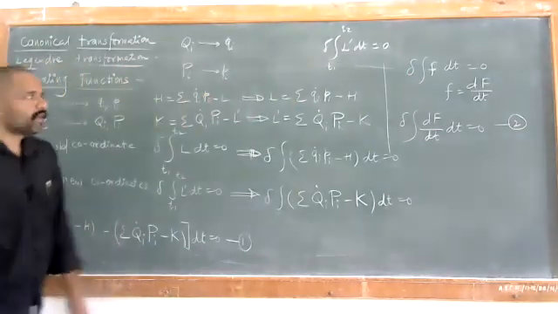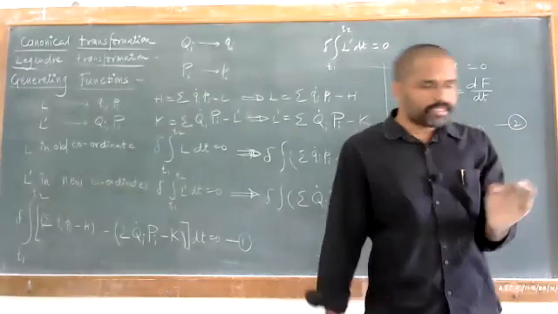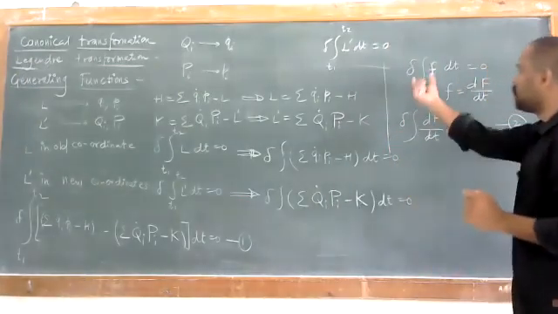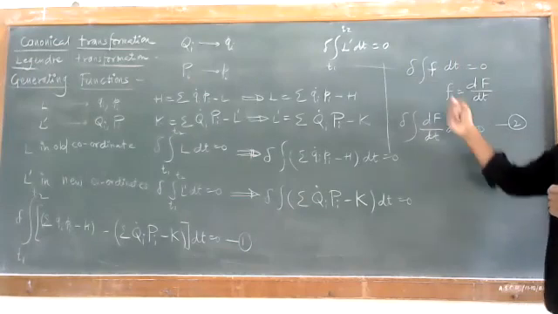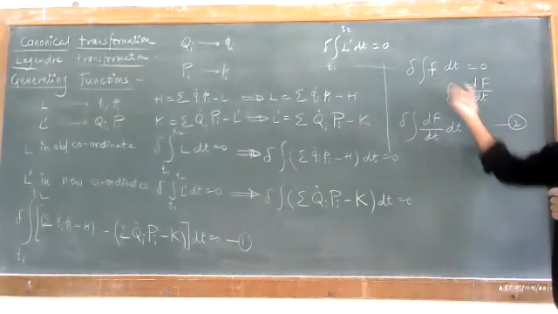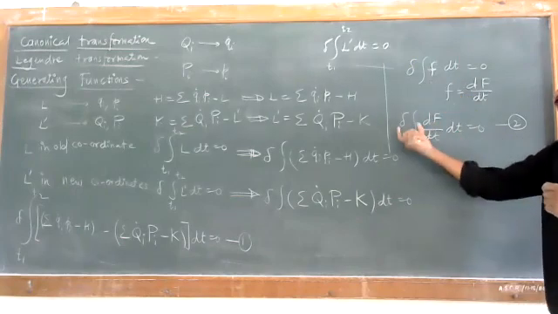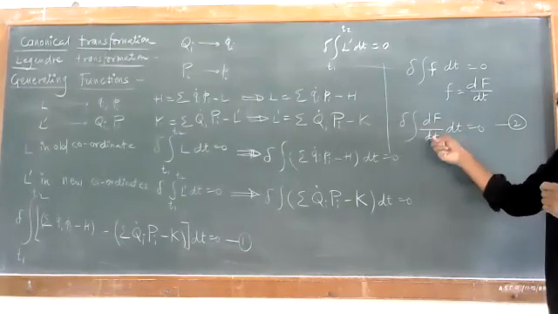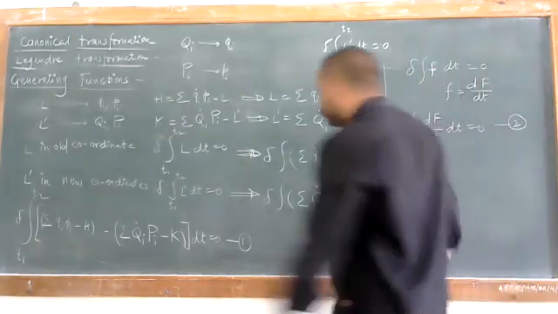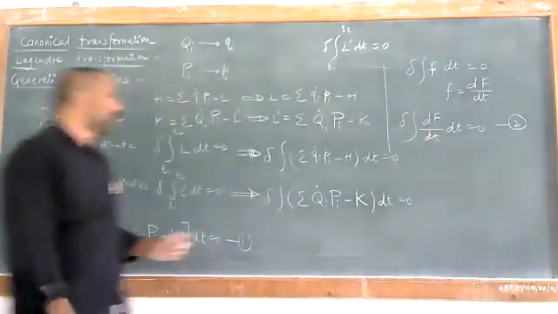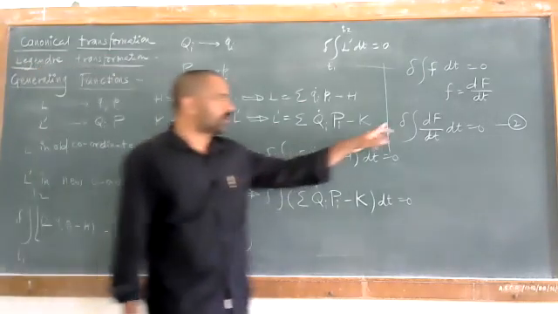What are we doing? We are using a delta variation process. If there is a small change, the delta variation process can be given like this. f is a function, and this function can generally be defined in this way: f is equal to df by dt. We put that value here, and we have delta integration of df by dt equal to 0. So just check these two equations. This is also a delta variation process, and this is also a delta variation process.